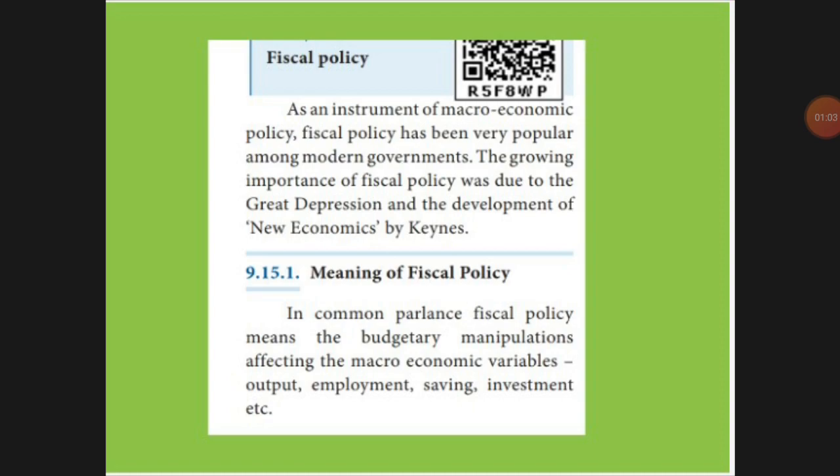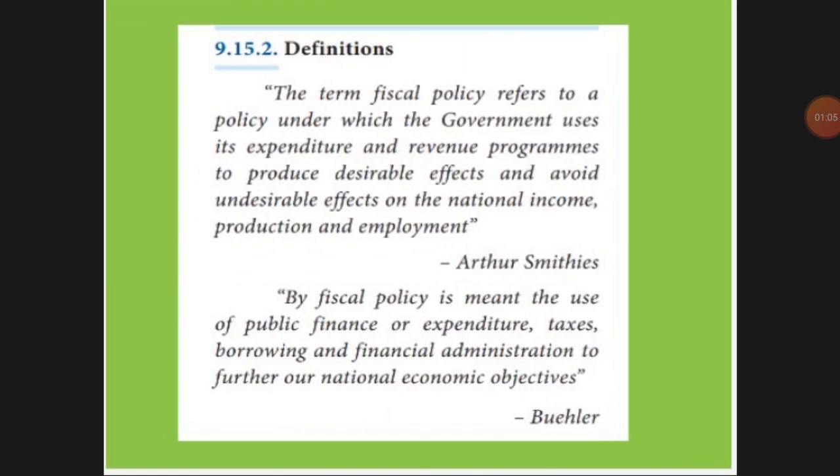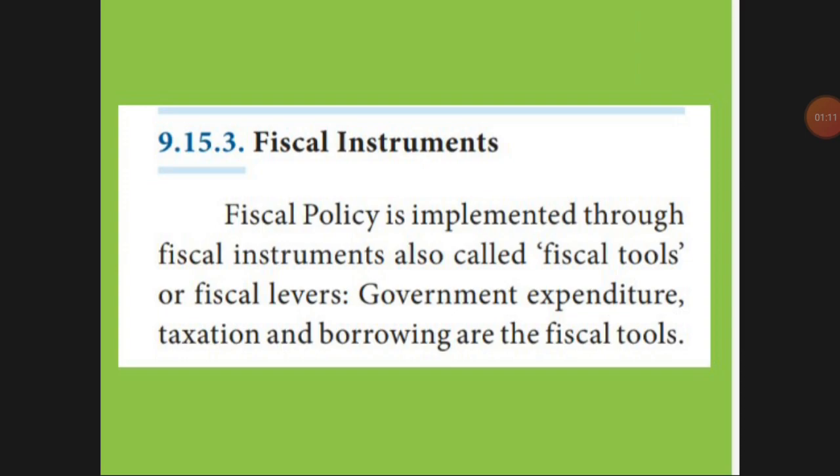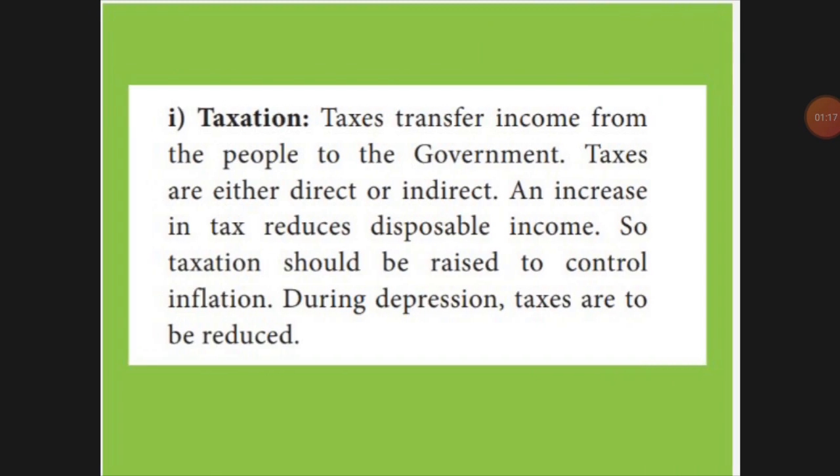The fiscal policy can be implemented using fiscal instruments. We can call them instruments or fiscal tools. There are three types. First one is taxation. Taxation means collecting tax from the people and giving it to the government. That means transfer of funds as tax from the people to the government.